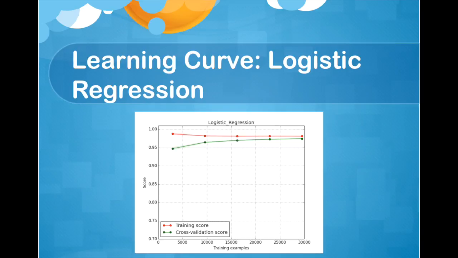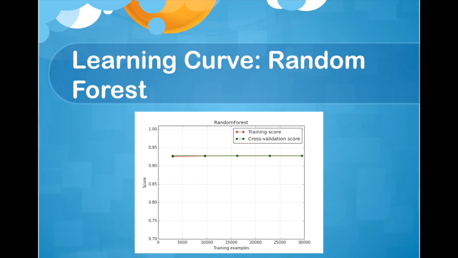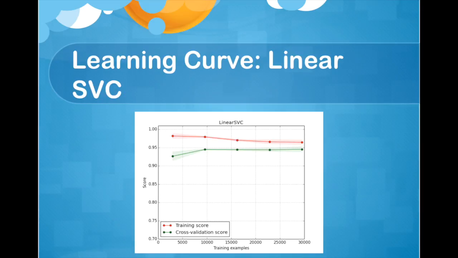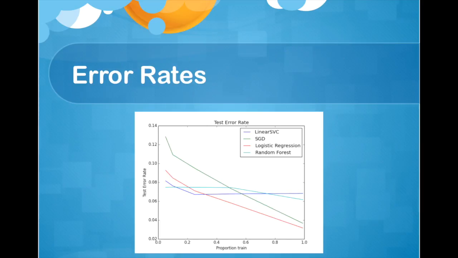The learning curve for random forest randomly converges, but the evaluation metrics are not very supportive. Hence, we can conclude that random forest is not a good fit for this. The linear SVC also performs similar to SVM with SGD, with a smaller gap between the training and testing error. We see that all the 3 linear models have performed very well with this dataset. We see that all the models' error rates decreased as we increase the proportion of training data. Therefore, using a 70 to 30 ratio of training and testing data is a good way to eliminate overfitting and underfitting of the data.